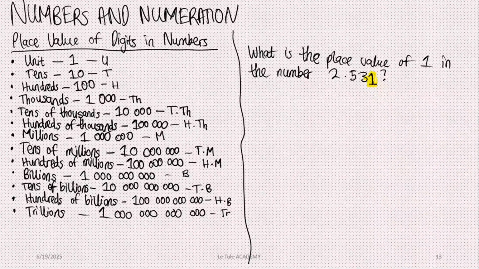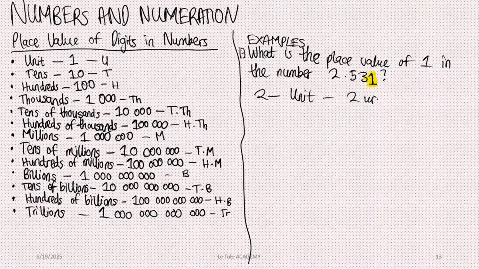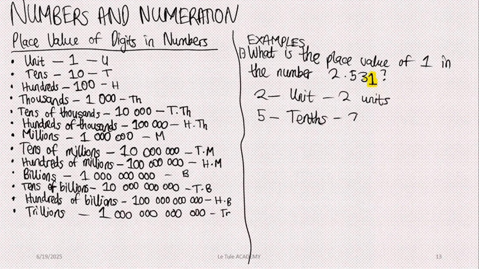Okay, what is the place value of 1 in the number 2.531? Okay, let's speed it up a bit. Examples. Okay, so we know that 2 is units, which will be written as 2 units. We know that 5 comes after the decimal point. This is where many students don't know what to do. When it comes after the decimal point, you go tenths, which will be written as 5 tenths.